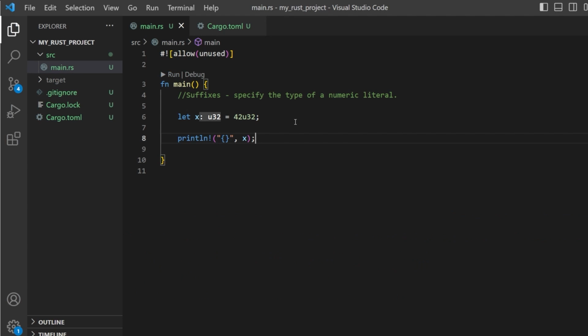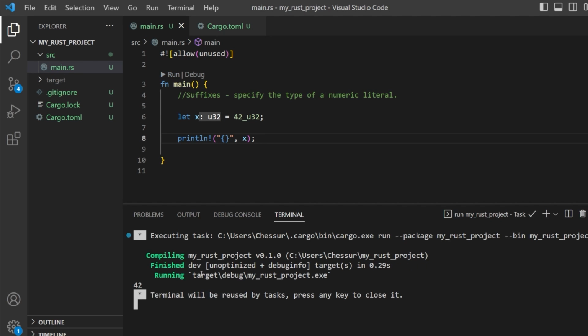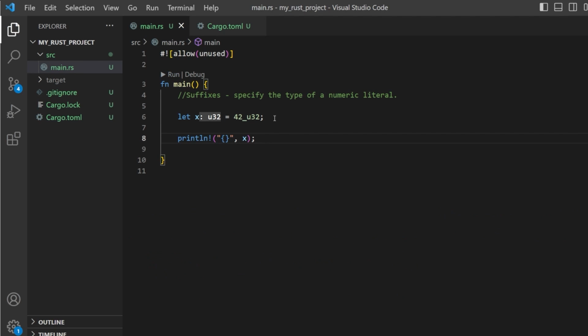Pretty easy. We can also use underscores in Rust. So we can put an underscore in here, and it's still reading the value, it's just giving us a separator. Because reading 42u32 is kind of hard on the eyes. But if we do 42_u32, it's a little bit easier to read. We run this, we still get 42. So you could think of this almost as a spacer for human eyes.